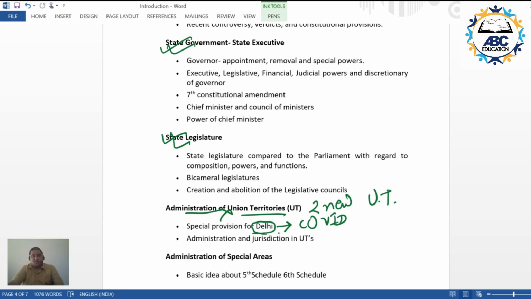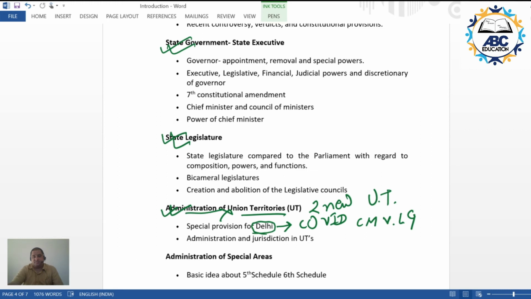The conflict which becomes apparent because of this COVID crisis is that of the CM versus the LG, this tussle that is going on. So we will be focusing on this, we will not be focusing on COVID. These would be the things that we would be covering in the administration of UTs.